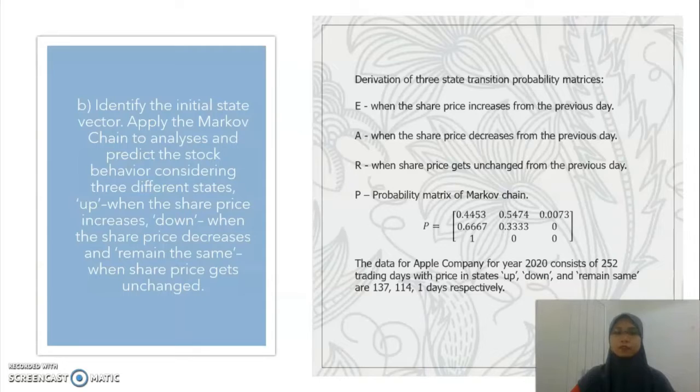The derivation of the three-state transition: E when the share price increases, A when the share price decreases, and R when the share price remains unchanged. P is the probability matrix of the Markov chain. Data for Apple Company for the year 2020 consists of 252 trading days, with price in state up being 137, down 114, and remain same 1 day respectively.